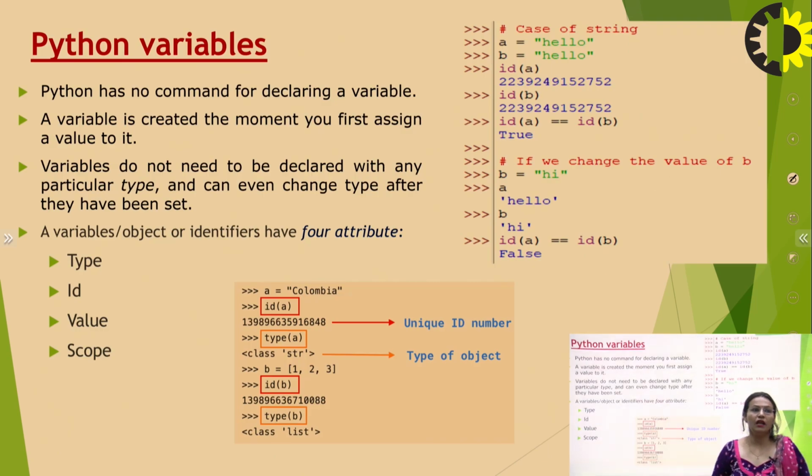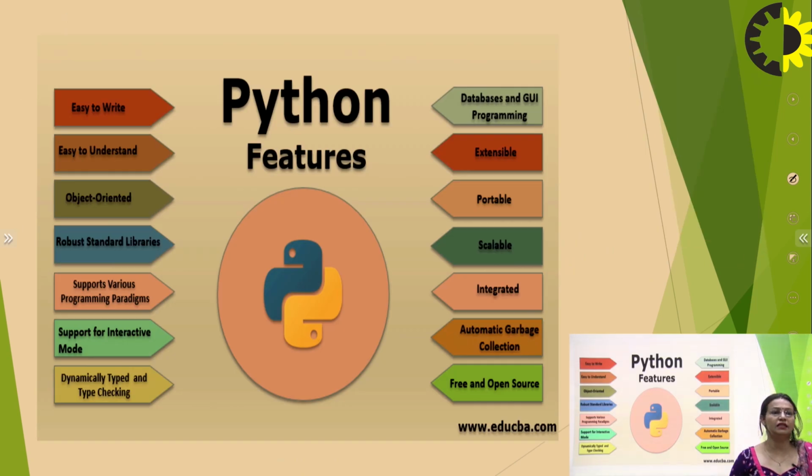After this, these are the Python features. Python features are not new to all, and I have also used many of these words when talking about Python. It is easy to write. It is also easy to understand. It is an object-oriented programming language. It has some standard libraries. It supports various programming paradigms. It is a portable language. It supports the interactive mode. It is dynamically typed and type checking is also there. It is extendable, scalable, integrated, and it is free and open source. And there are many more features as well.